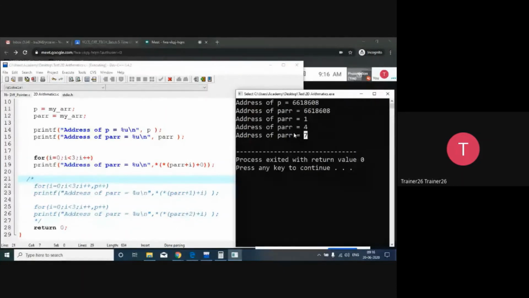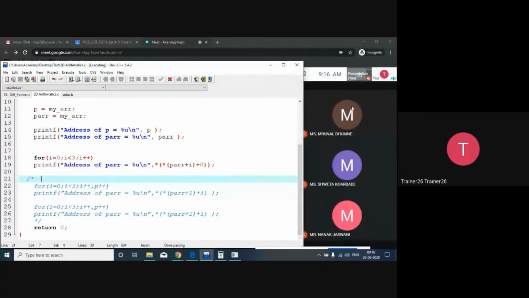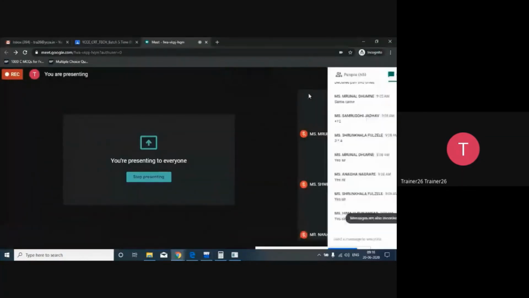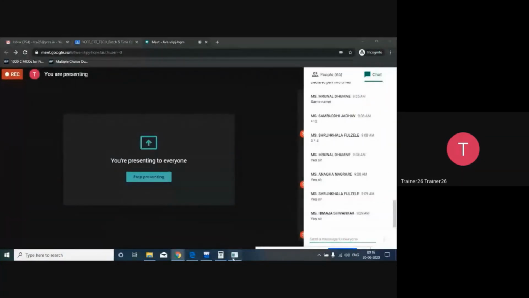So hopefully you all are getting the idea, you are clear regarding the 2D array pointer arithmetic. If you have any query, you can ask me now.